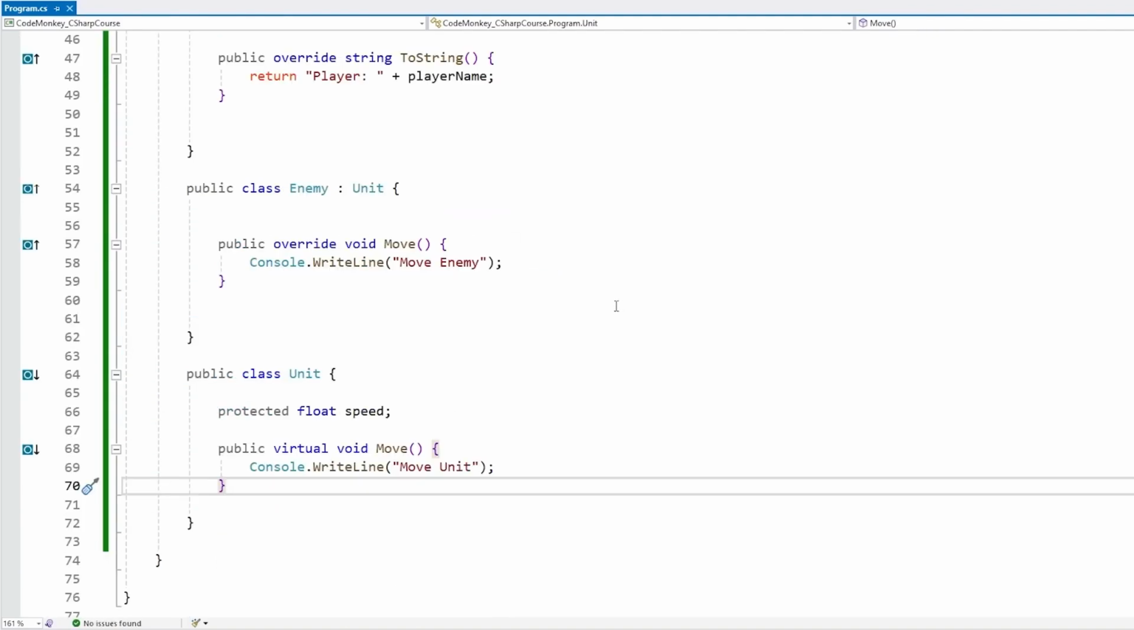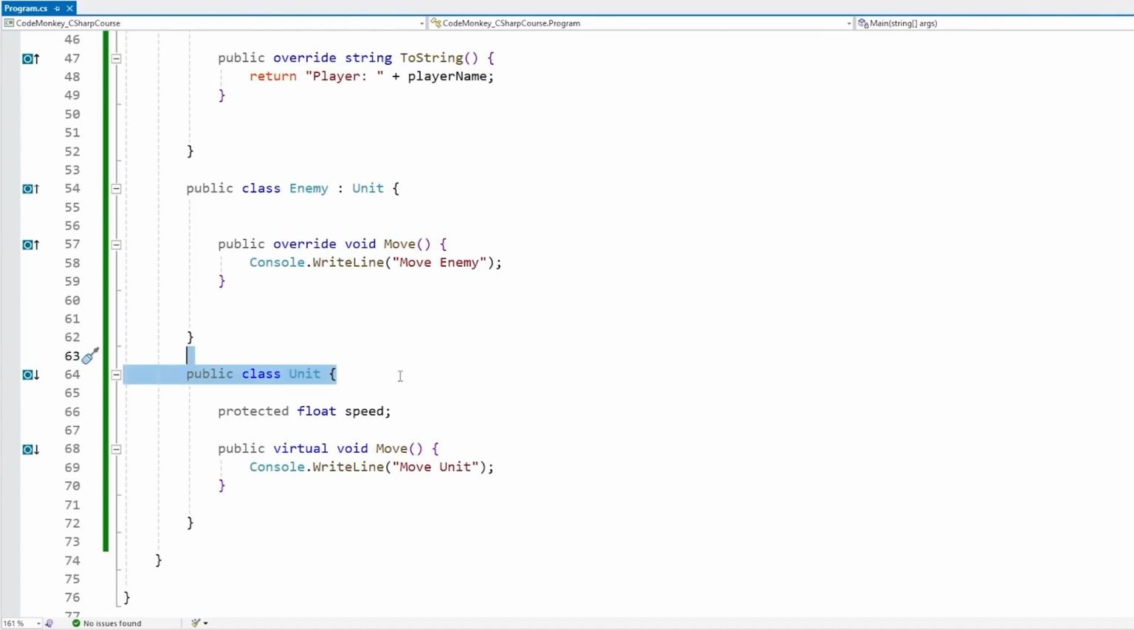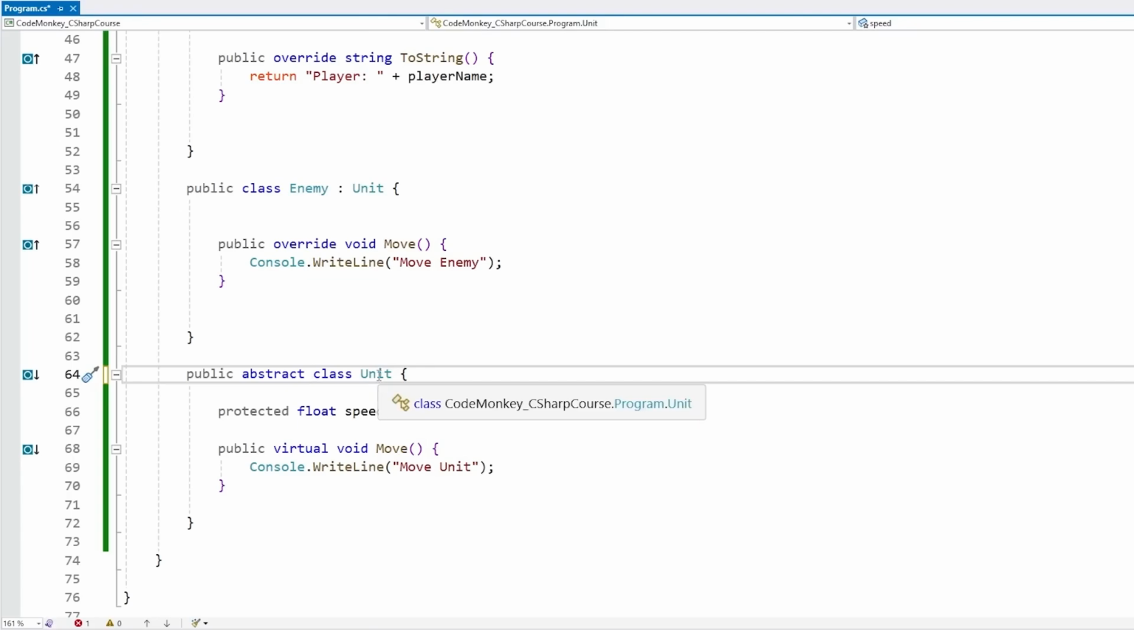Then one really interesting thing is the concept of abstract classes. These are classes that have a definition but cannot be constructed directly. For example, let's say our unit class here should never be created. This should simply be a base class that should be inherited by the player or the enemy or any other kind of unit type, but we're never meant to have just a base unit class. So for that, we can add the abstract keyword. And yep, this marks this class as abstract.